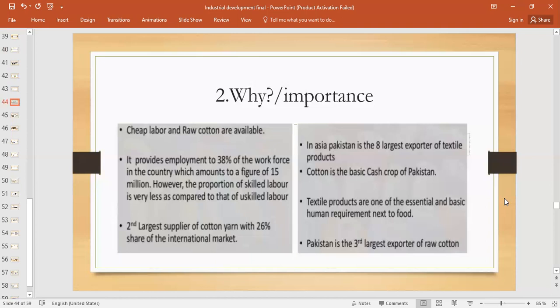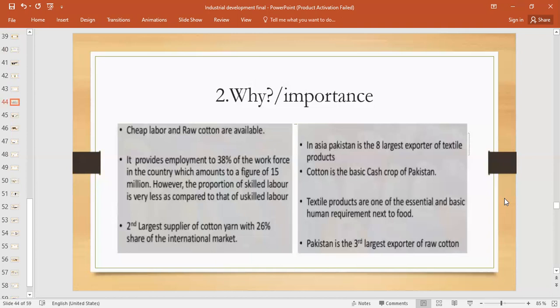What is economy of scale? When we produce a product on a large scale, in bulk, right? It reduces the cost per unit. That is called economy of scale. So that's why it is important to have multiple cotton textile industries in Pakistan. And a very important thing that we need to discuss: the cotton textile industry uses local raw material.